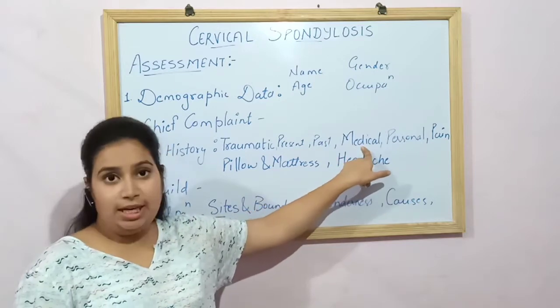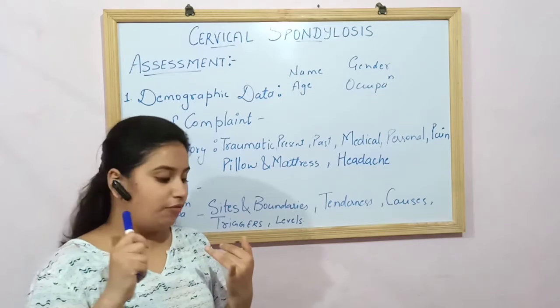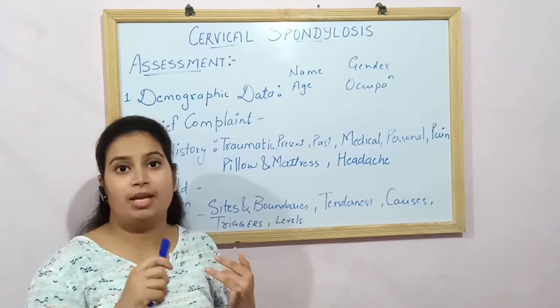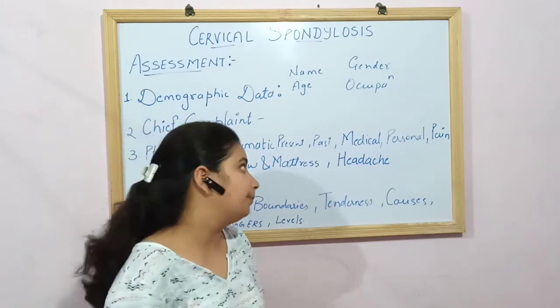Any type of medical history. You need to ask, is the patient suffering from diabetes? Is the patient suffering from thyroid? Is the patient suffering from any type of blood pressure problem? Any cardiac problem? You need to write all of them.